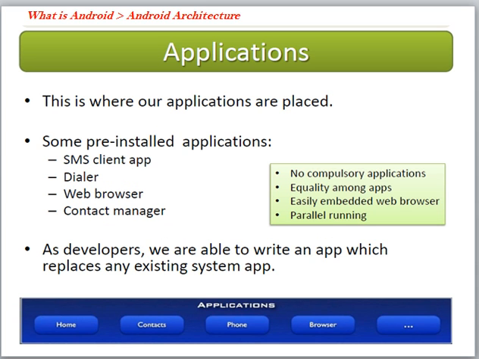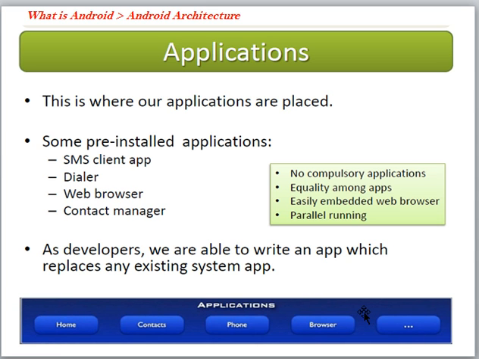Next are the applications. These are all the basic applications for any mobile, for example home, contacts, phone, browser. These applications we already know, and they are already placed in the mobile whenever we purchase it: SMS client, dialer, web browser, contacts. As developers, we are able to write an app which replaces an existing system app.